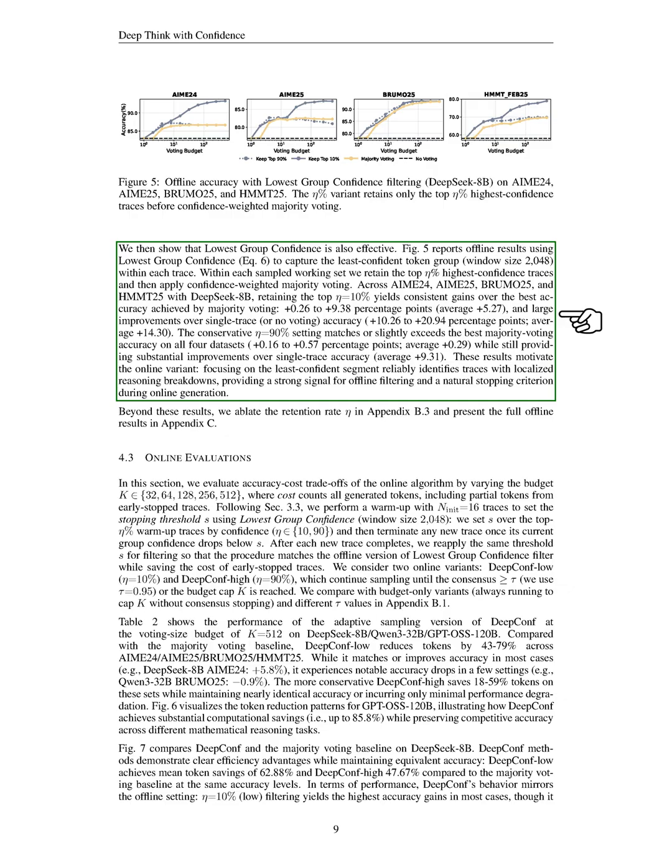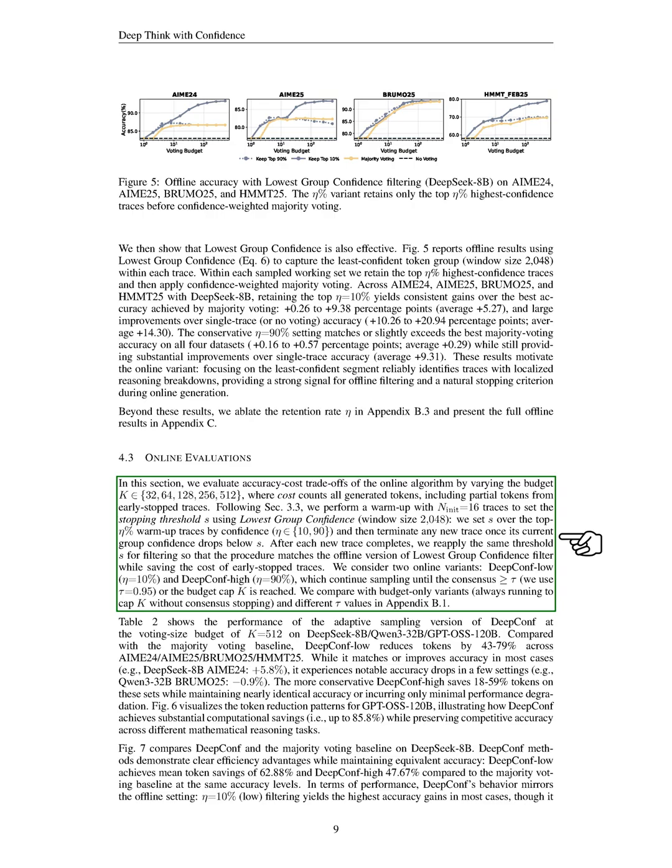We also find that using the lowest group confidence effectively captures the least confident token group within each trace. By retaining the top 10% highest confidence traces and applying confidence-weighted majority voting, we achieve consistent gains over majority voting accuracy, with improvements ranging from 0.26 to 9.38 percentage points on various datasets.